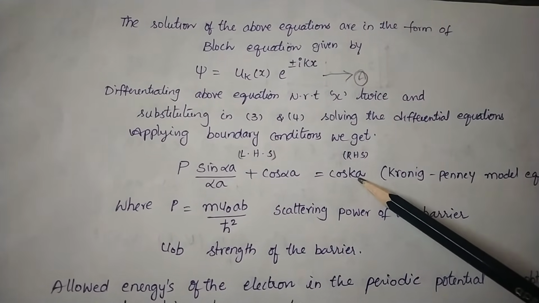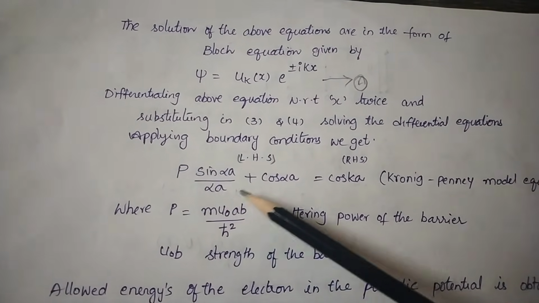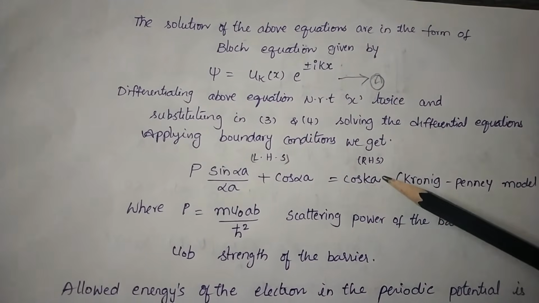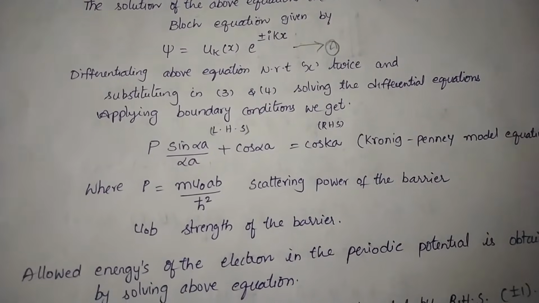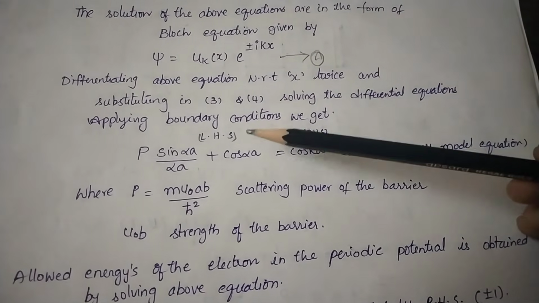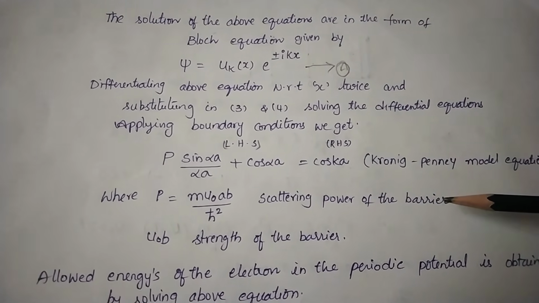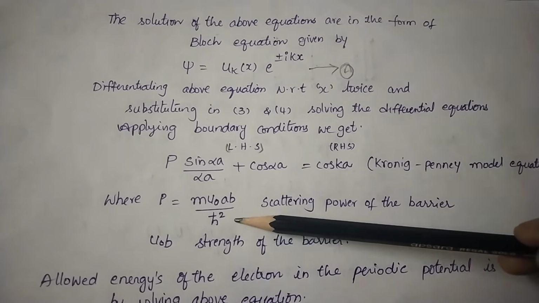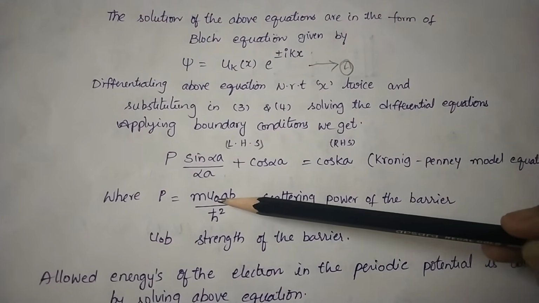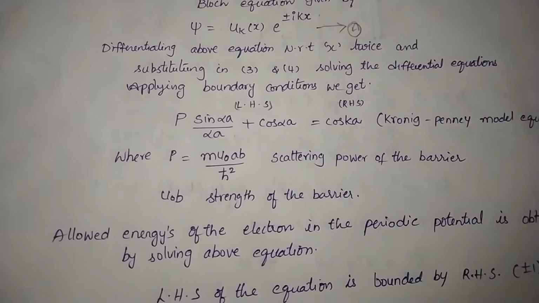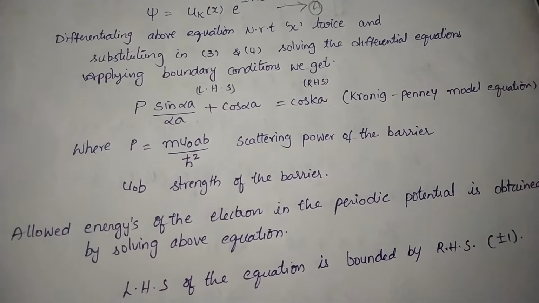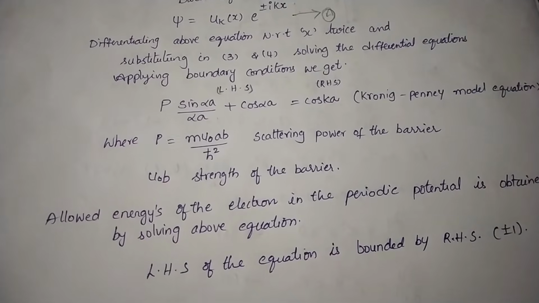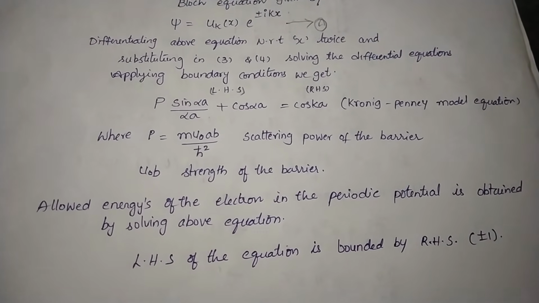Whatever values you get on the left hand side should be bounded within the values of the RHS. Here P is called the scattering power of the barrier, and its value is mV0ab/ħ², and V0b is called the strength of the barrier. By solving the above equation, one can calculate the allowed energies of the electron in the periodic potential.